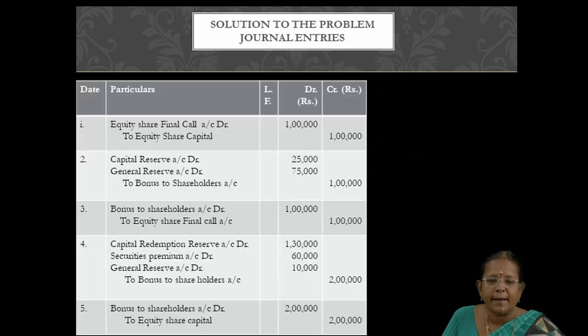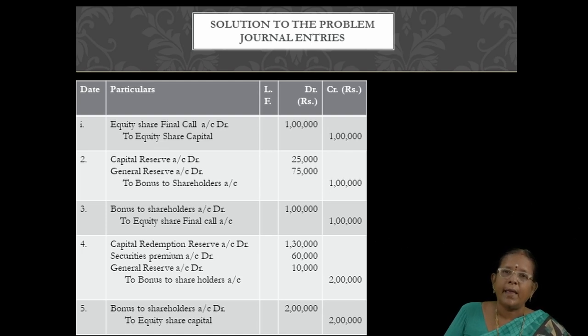Okay, so the first entry. Equity share final call account debtor to equity share capital. That is final call due entry. 40,000 shares of rupees 2.50, rupees 1 lakh. So, equity share final call account debtor to equity share capital 1 lakh rupees. Okay. From which reserve we are going to withdraw? They have mentioned that free reserves should be utilized in minimum. Free reserves should be utilized in minimum.